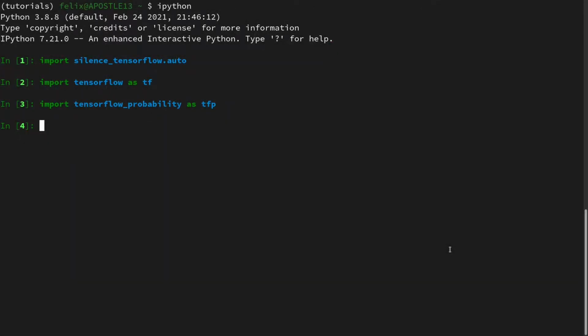Okay, let's have a look at how the MAP estimate and the posterior will be modeled in TensorFlow Probability.